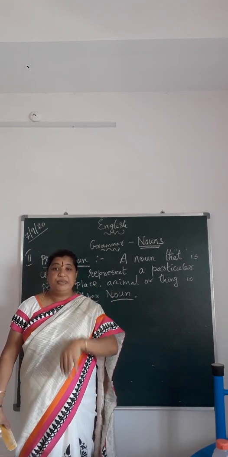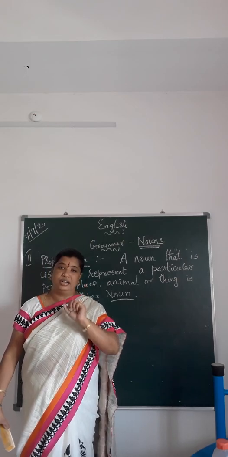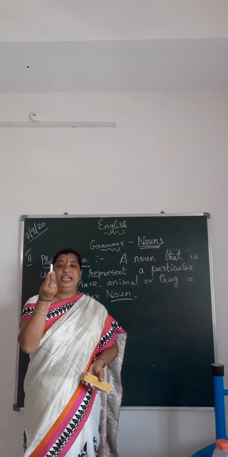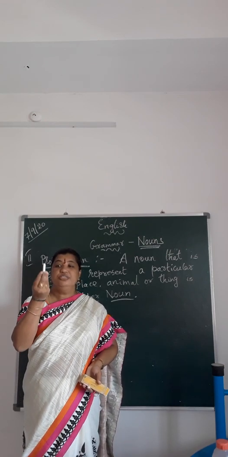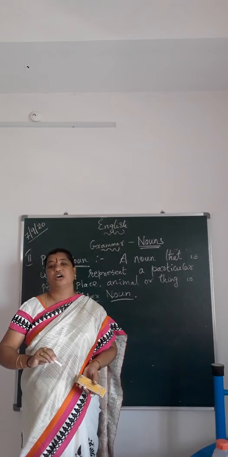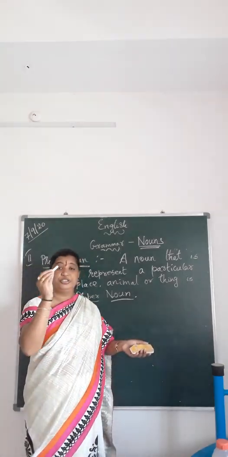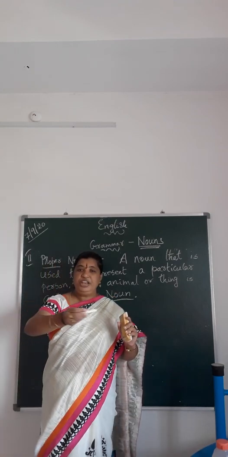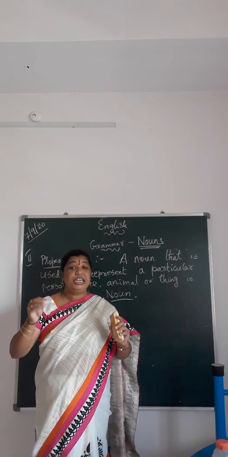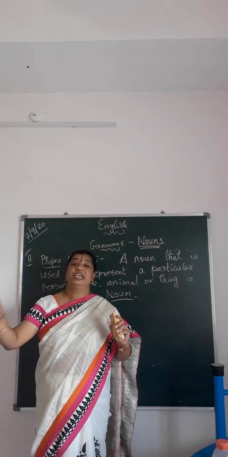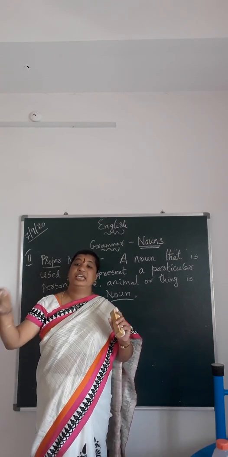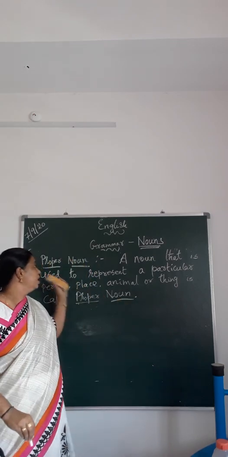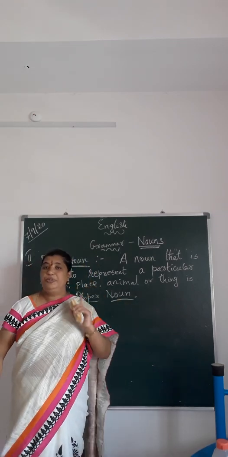Now, think. This chalk is beautiful. I am talking about this particular chalk, so that chalk becomes the proper noun. So, whenever you are talking about any particular object, animal, place or person, that becomes the proper noun. I hope it's clear, children.